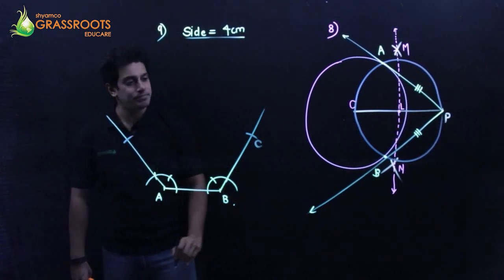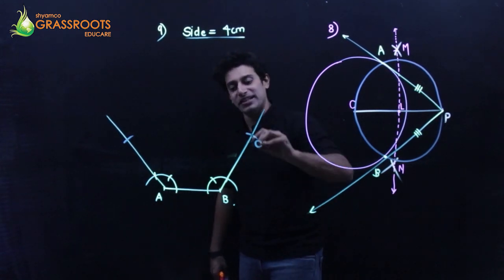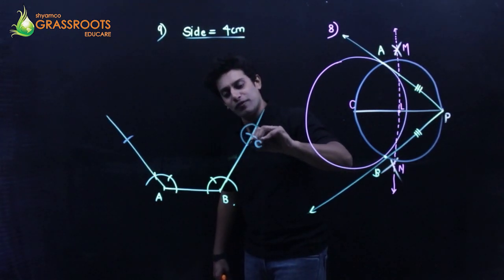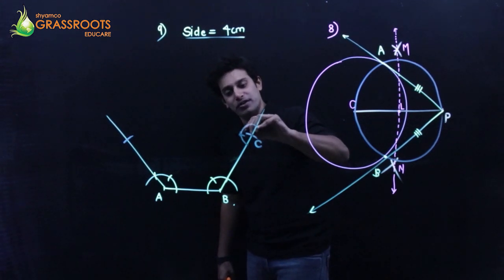This I'll name later. At C again you draw 120 degrees. Cut an arc from here, cut an arc from here, cut an arc.